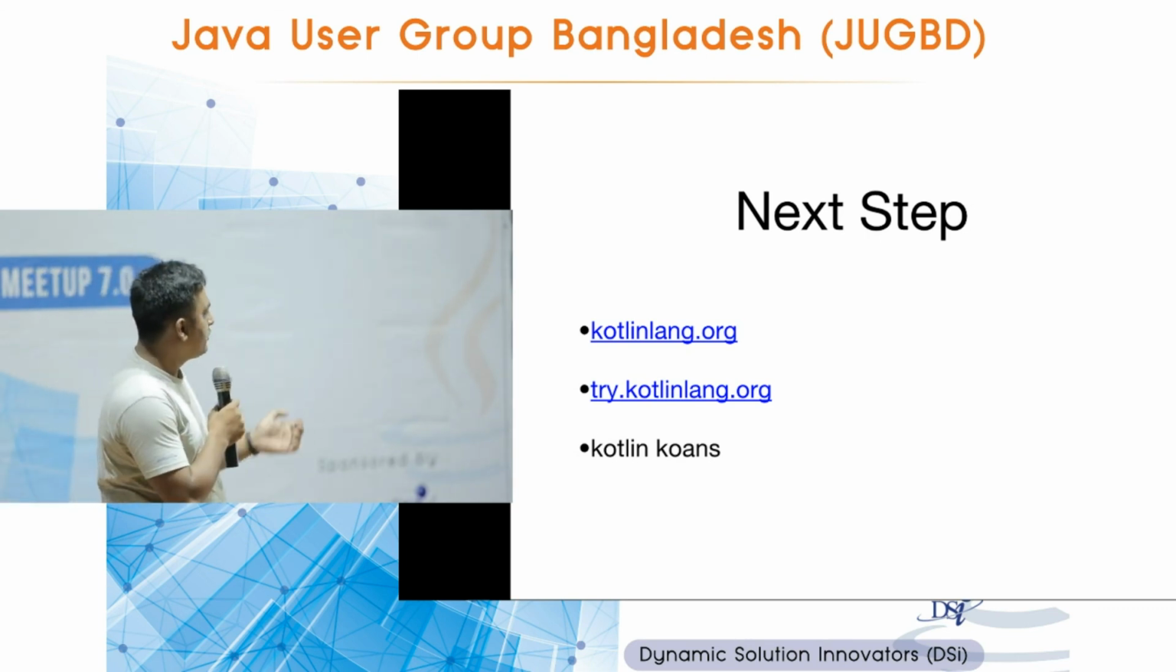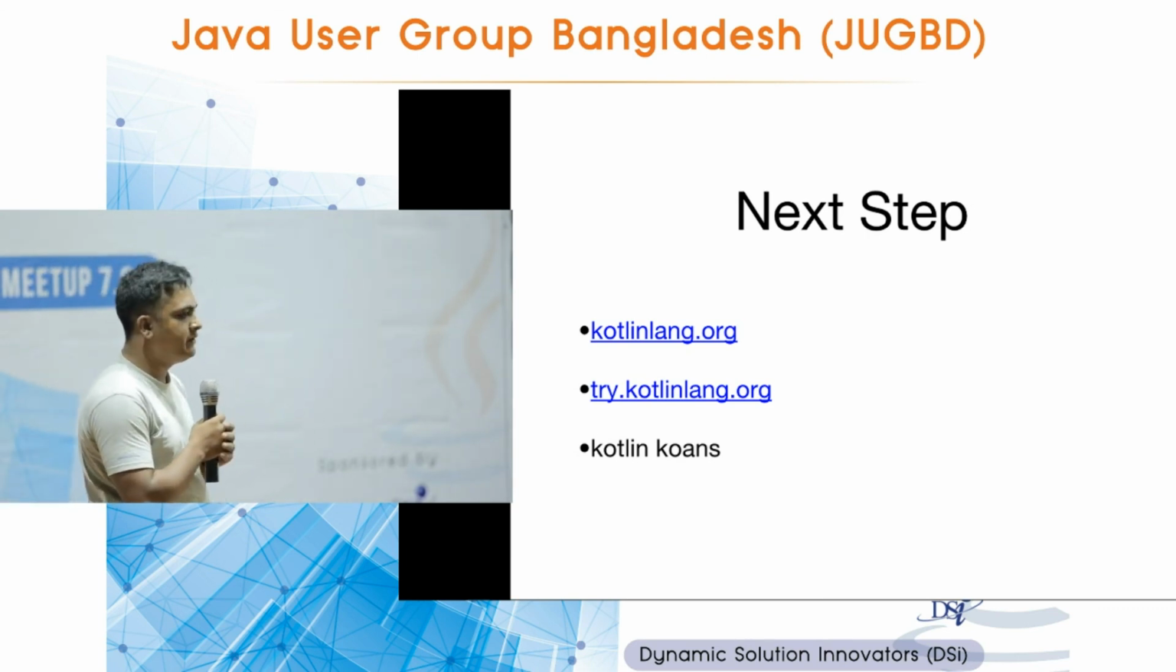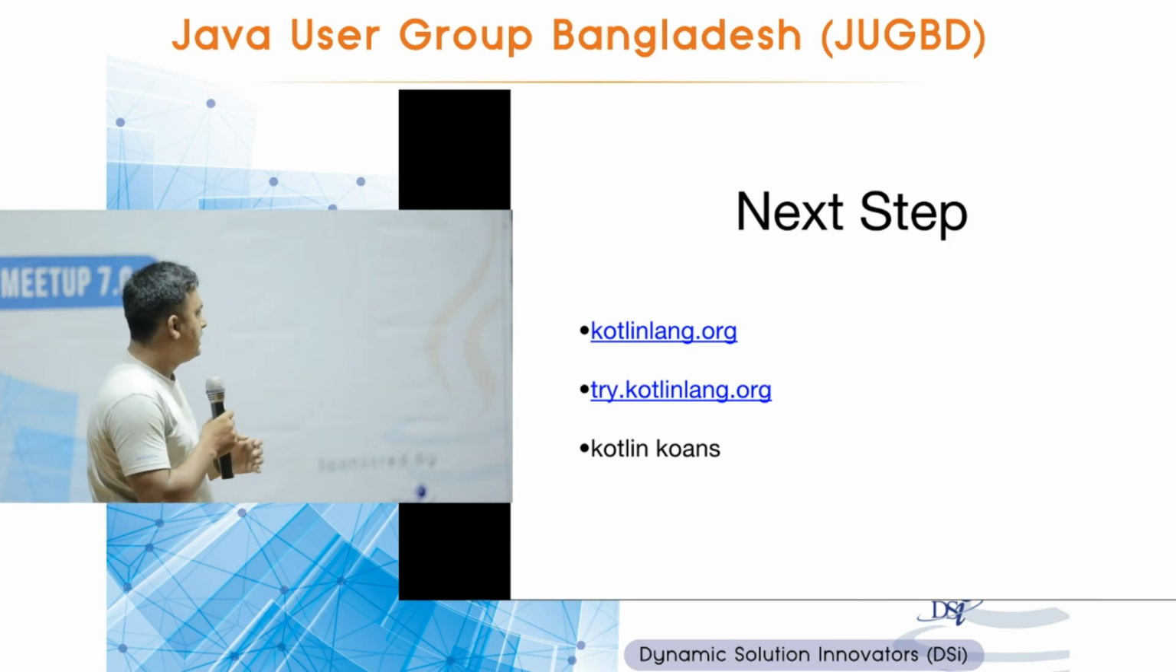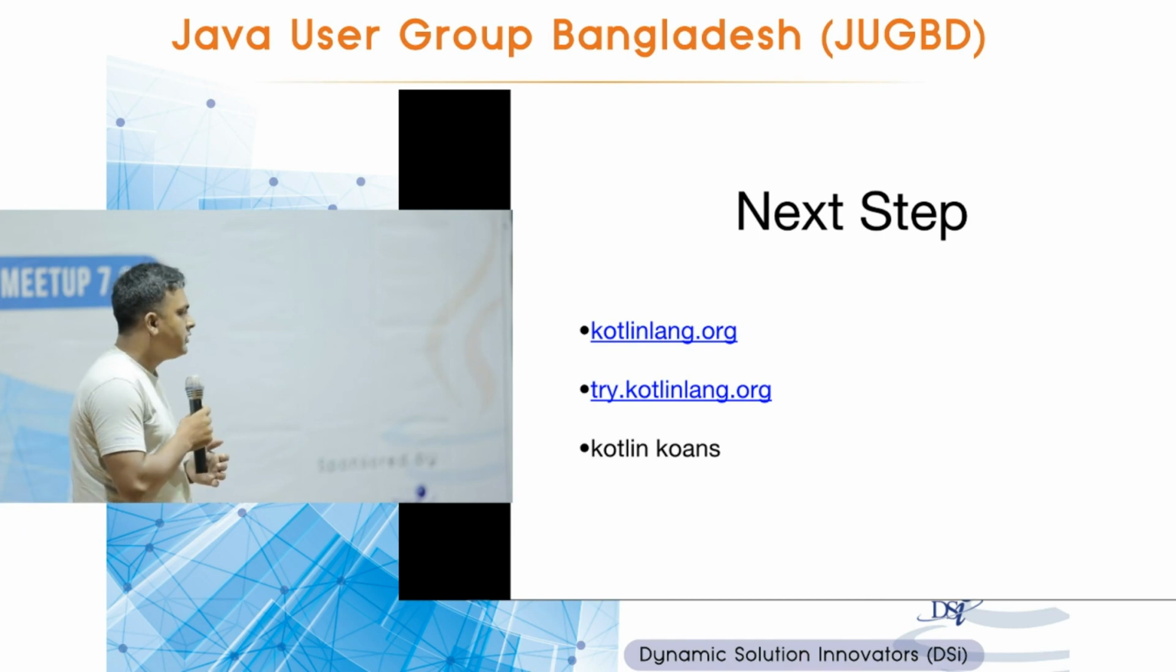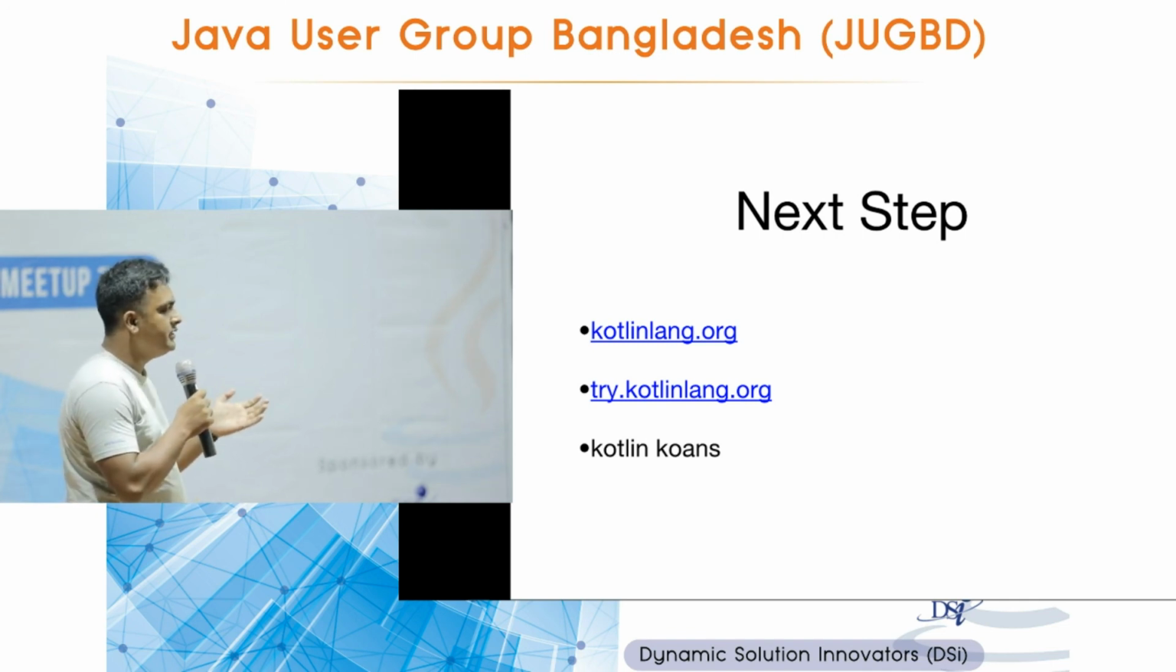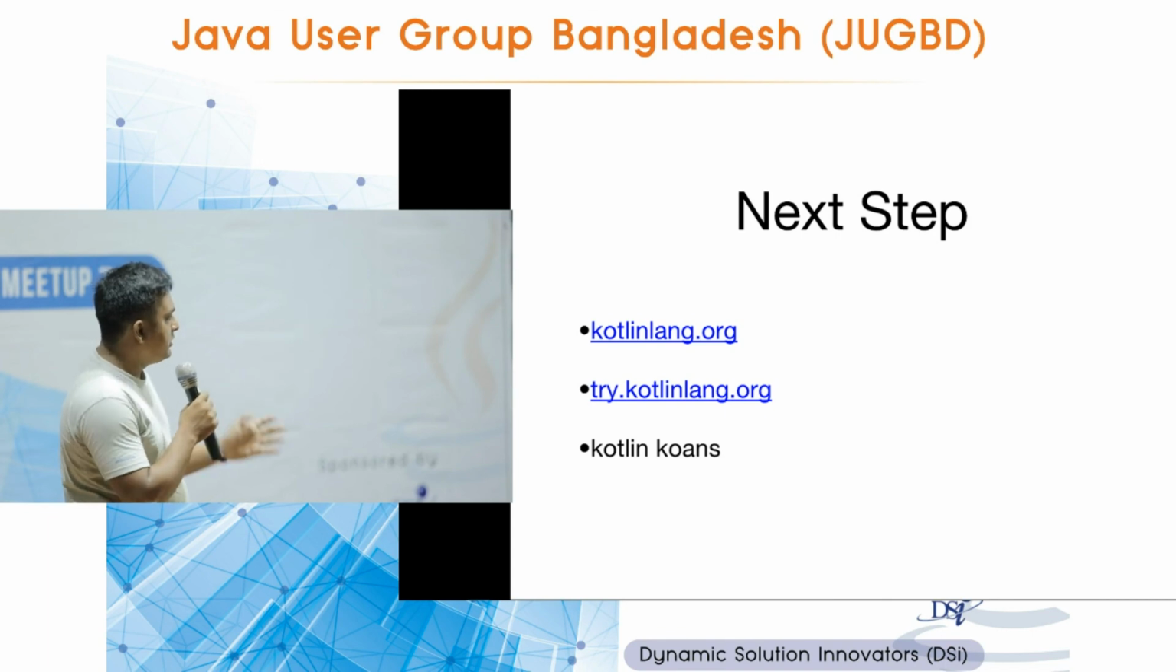Next step, so where do I go from here? You can go to kotlinlang.org. They have really good documentation. Hopefully you will understand everything over there. You can go to try.kotlinlang.org, so you don't need to do any setup. There you can use the interactive web IDE to learn Kotlin. Kotlin Koans is another interesting thing. You can learn Kotlin by following the interactive tutorial over there.